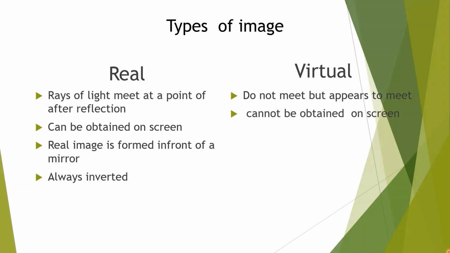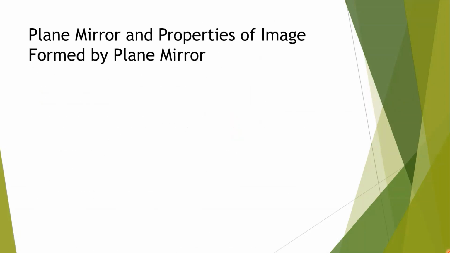Virtual image cannot be obtained on a screen. Virtual image formed behind the mirror. These are always erect. Suppose in 1 mark question is asked, write the properties of real image. So you can write these 4 properties of real image. If it is asked, write the properties of virtual image, these properties you can write. Differentiate the real image and virtual image. In that case, you can make column, and according serial number you can differentiate real image and virtual image.